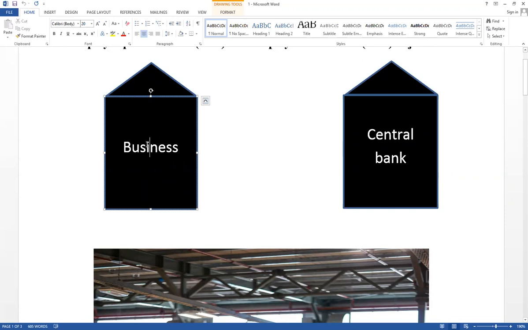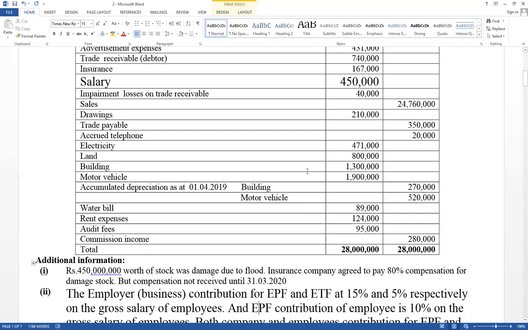Right, you have to know how to record in the business point of view. EPF and ETF adjustment. Think about it as given like this. Think about the trial balance: salary 450,000. Therefore, this value cannot be included under administration expense as an expense now.